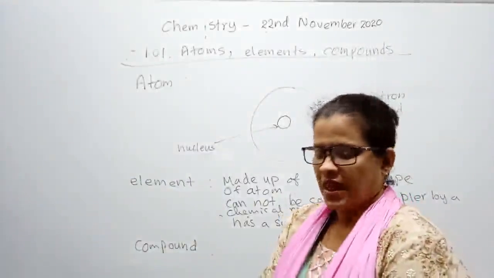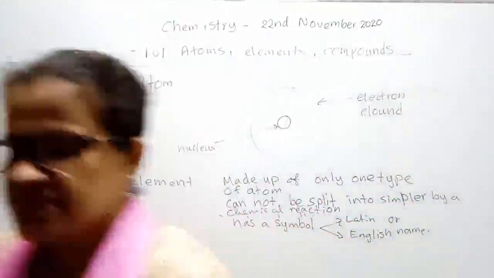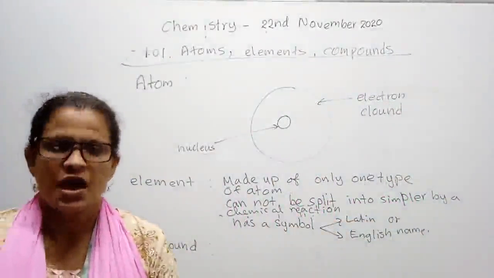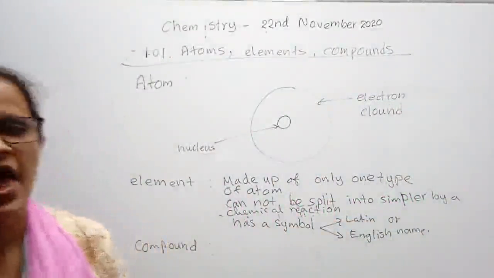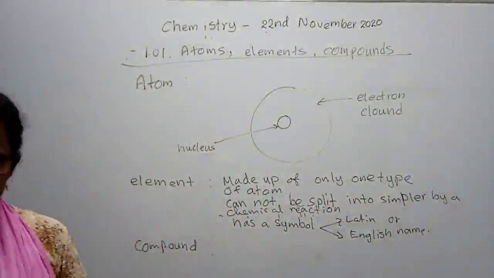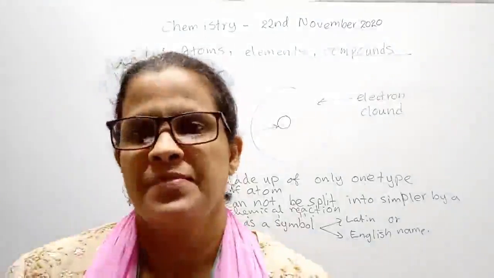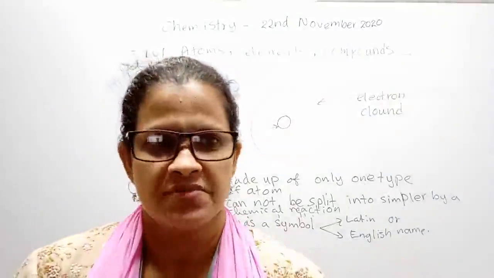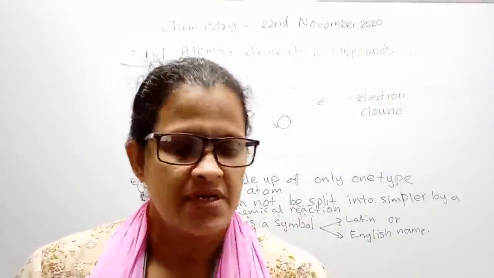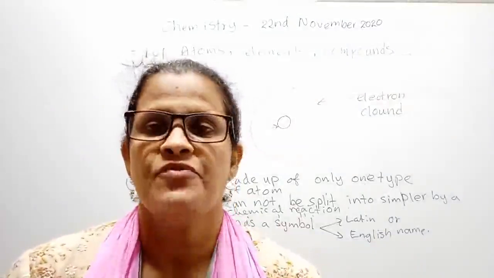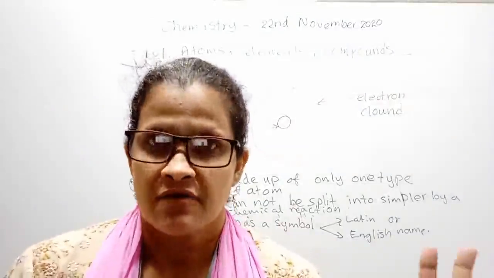Okay. In this chapter we are going to discuss atoms, elements and compounds. What is an atom actually? Atoms are the things that each element and everything around us is made up of. It is the smallest particle, of the same type, made up of only one element.